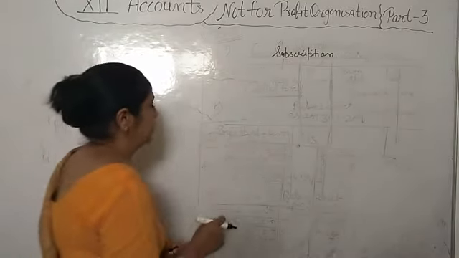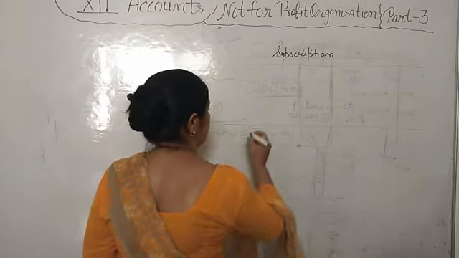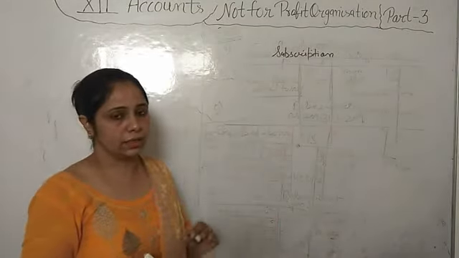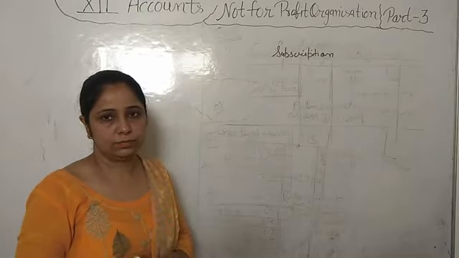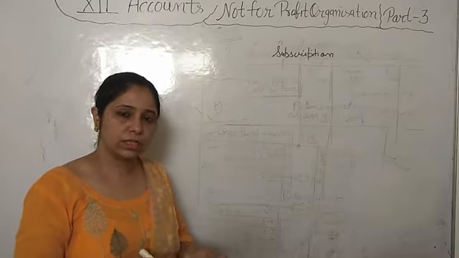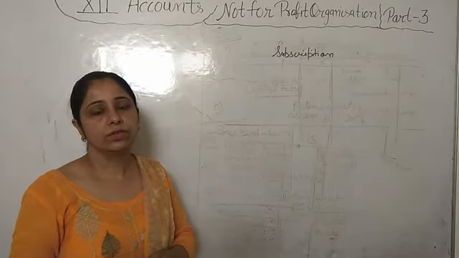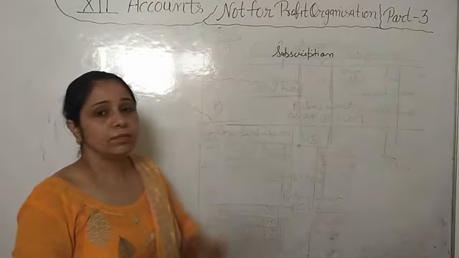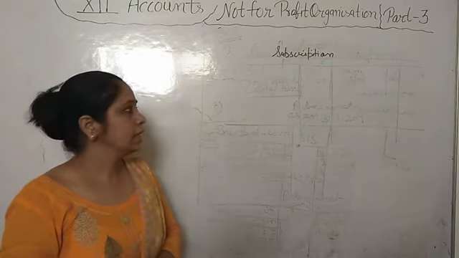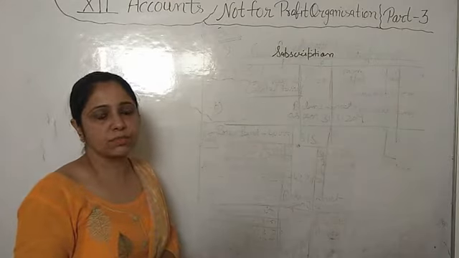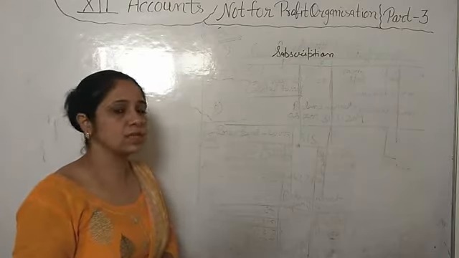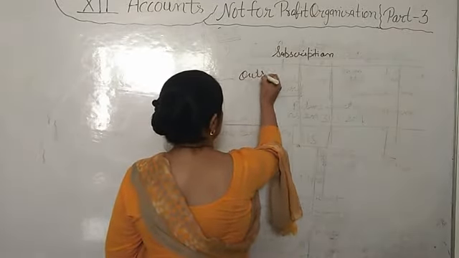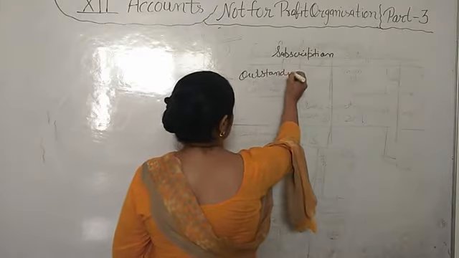But in income and expenditure account we have to show only the current year total subscription, that we have received and that we have not received. Sometimes any member will not pay the subscription of the current year. Their subscription is pending. That is known as outstanding subscription.